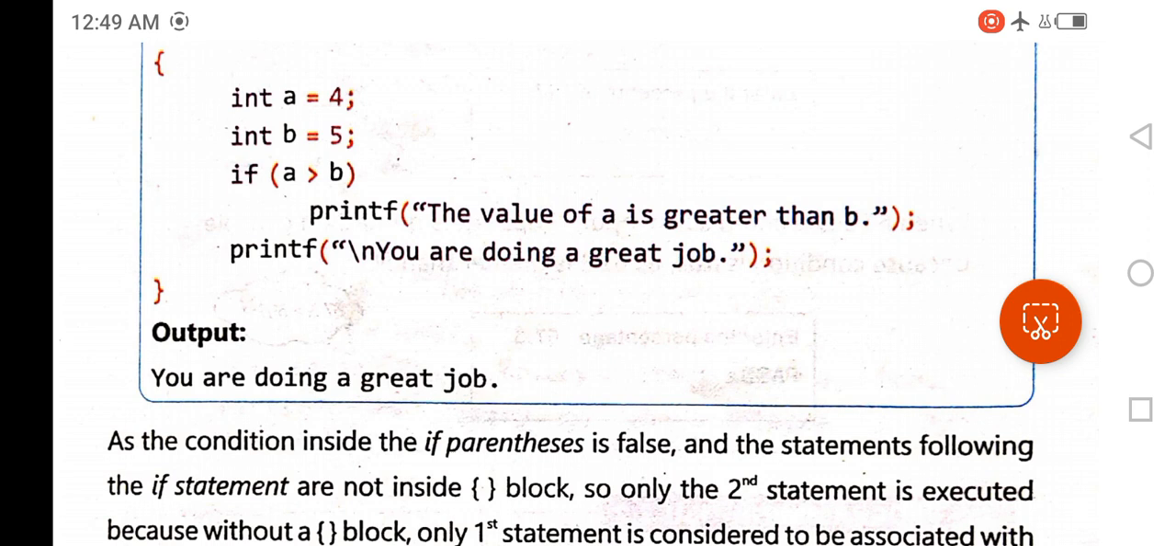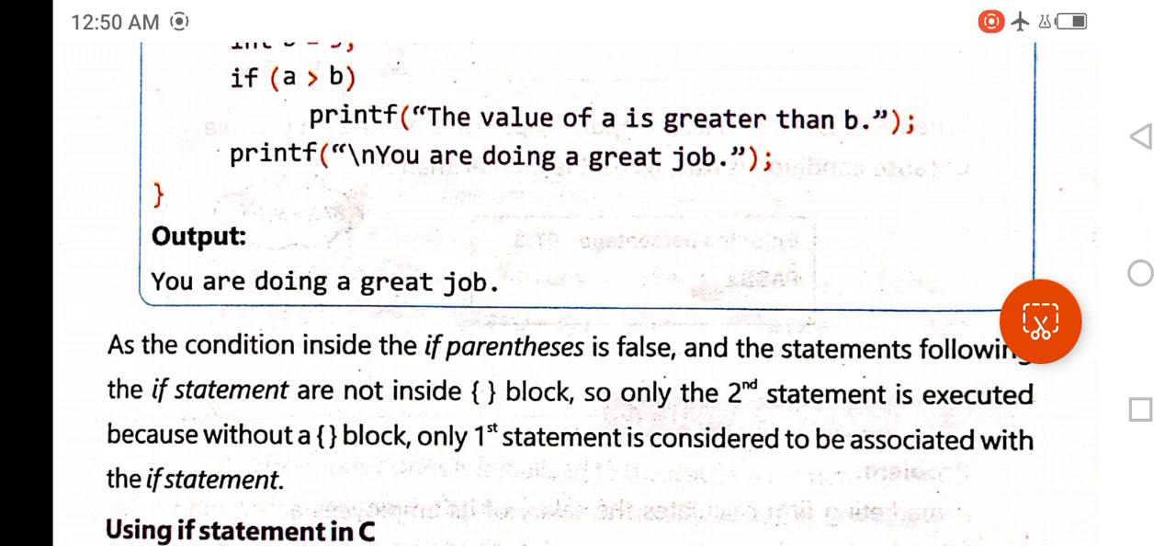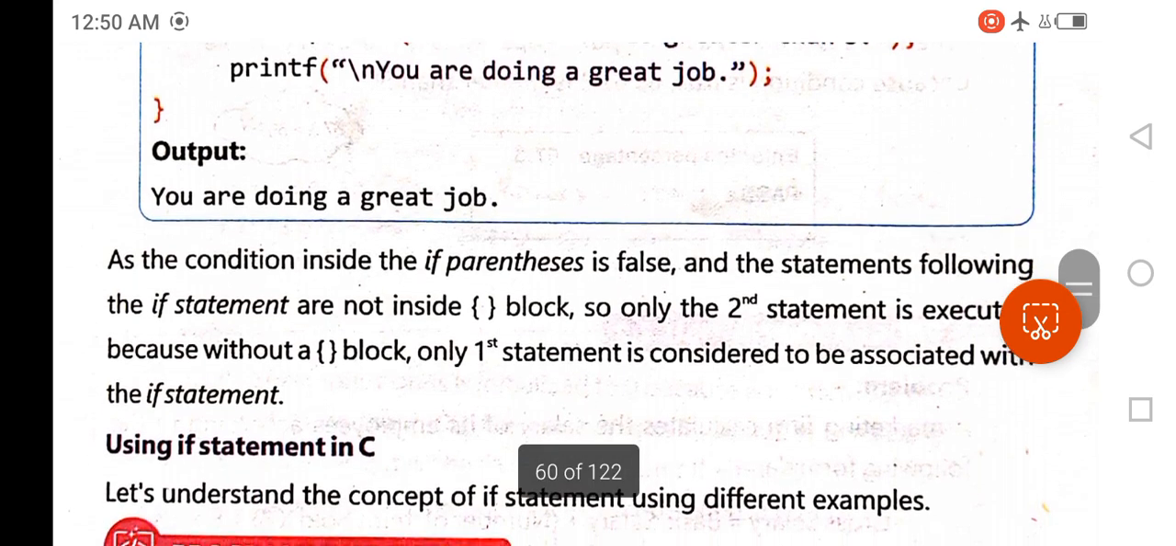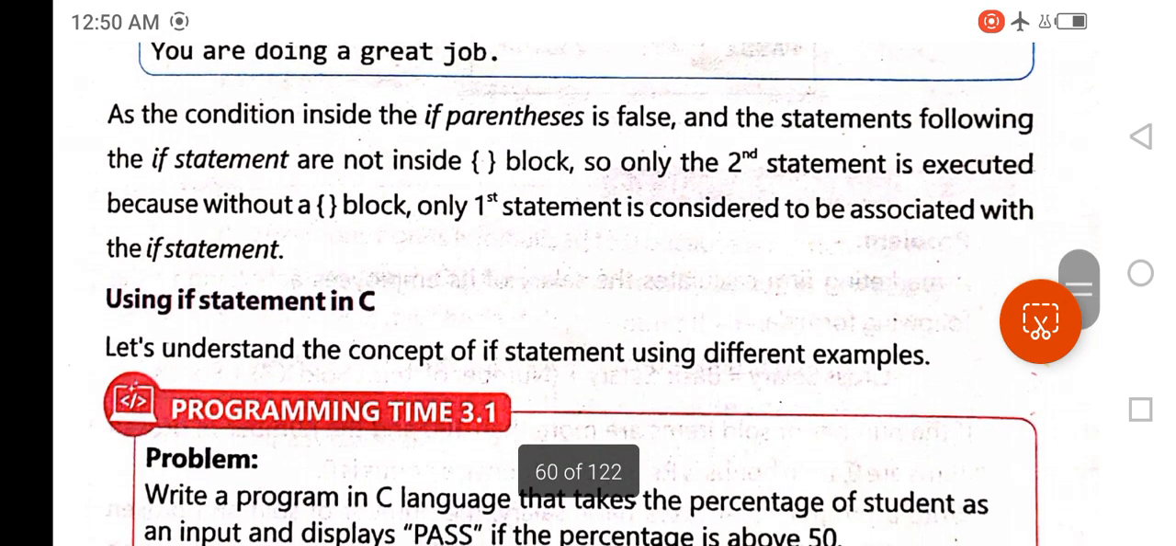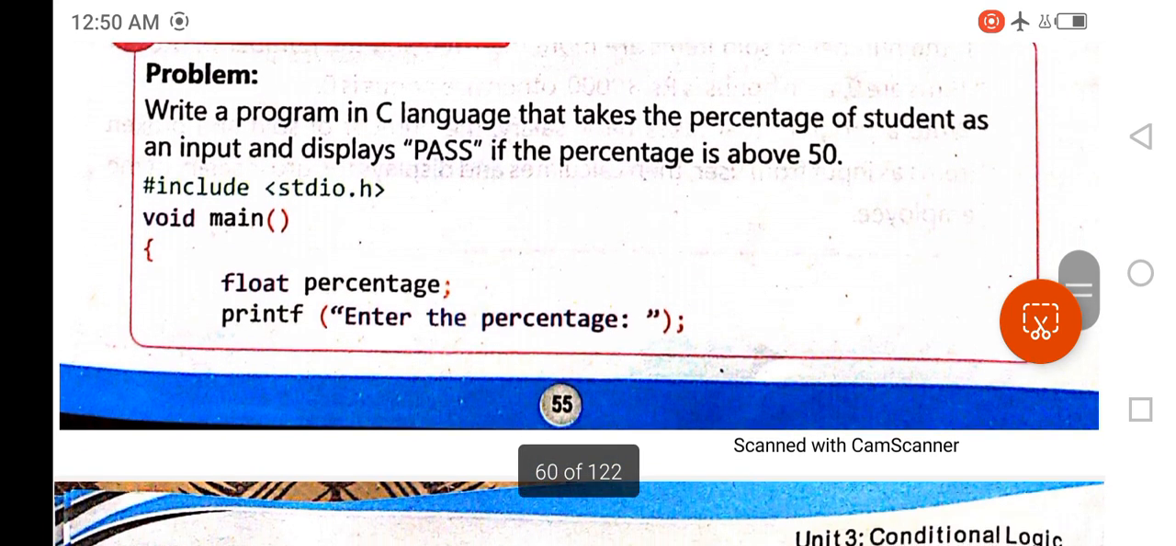If the condition is true, then the first printf statement will be executed. But if the condition is false, then the second printf statement will be executed, as it is not associated with the if statement. So you can see its output. The message is written, "You are doing a great job," which is written inside the second printf statement. Okay, so after that, these lines explain this example.